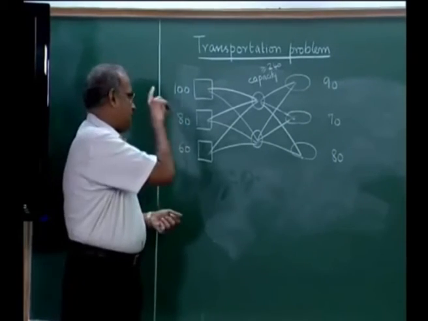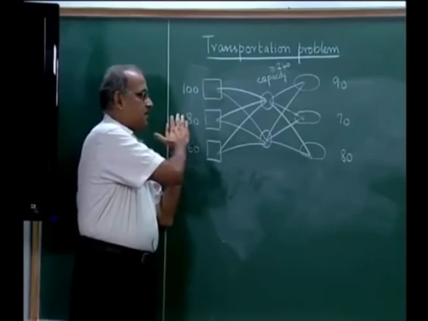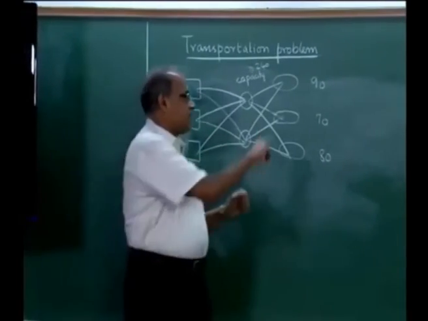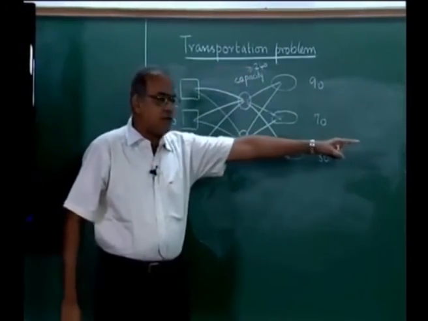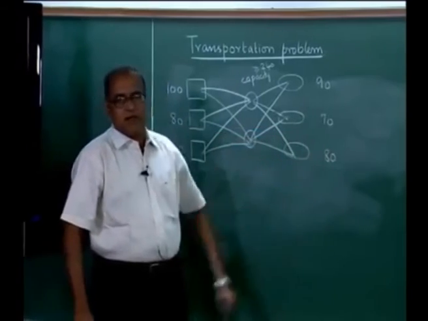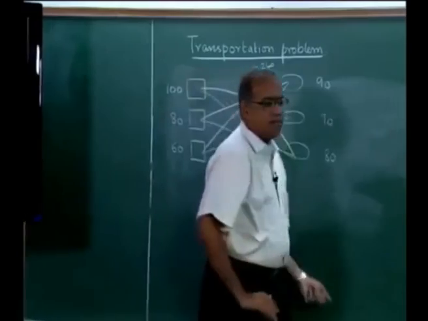If we have a situation where the total supply is less than the total demand, then all the supplies will be exhausted, and some of the customers will not get their demands. So, in such cases we have to carefully define the problem, particularly if there is a situation where the total supply is less than the total demand.